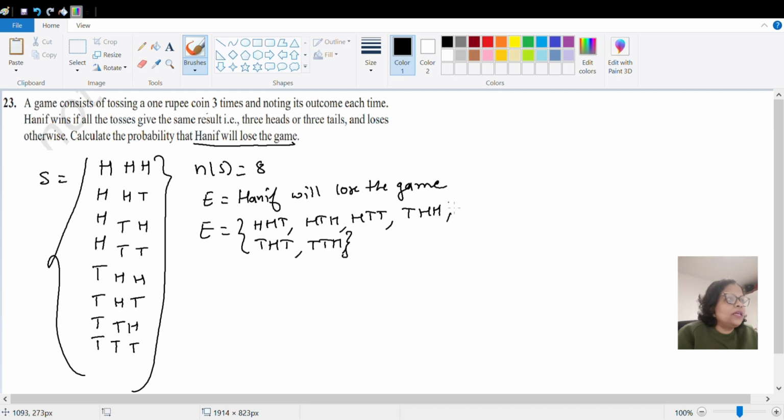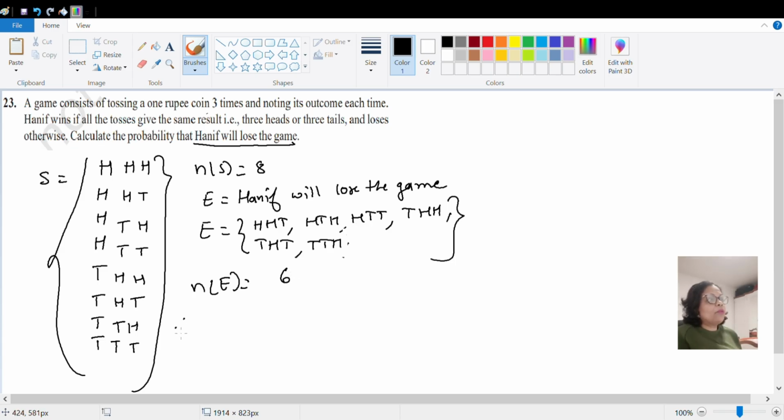Okay, so these are the outcomes if he tosses a coin 3 times, for which we can say he will lose. How many elements are there in this event? Count: 1, 2, 3, 4, 5, 6 elements.